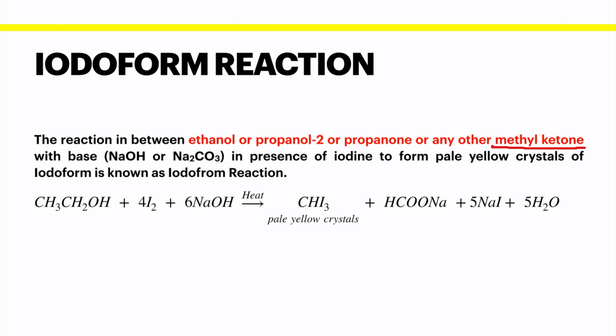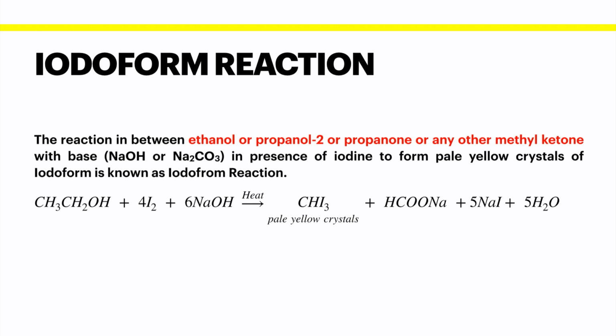You can learn this reaction easily by using the molecular weight of ethanol, which is 46, and here is 4, there is 6. So the balanced reaction is C2H5OH plus 4I2 plus 6NaOH. Along with heat, it produces iodoform.